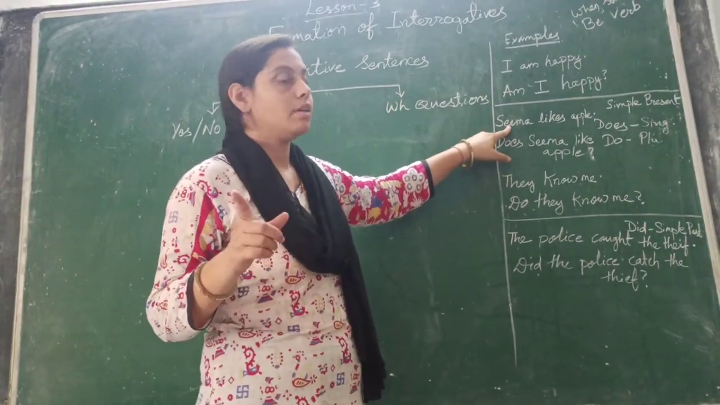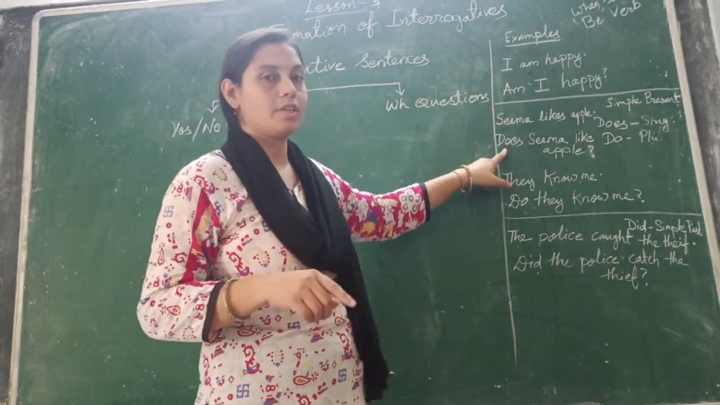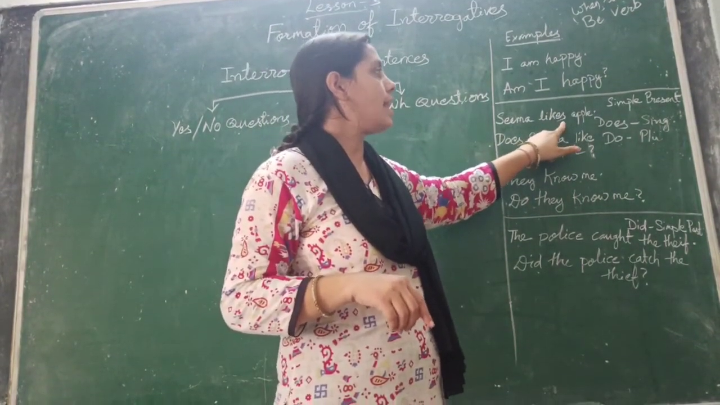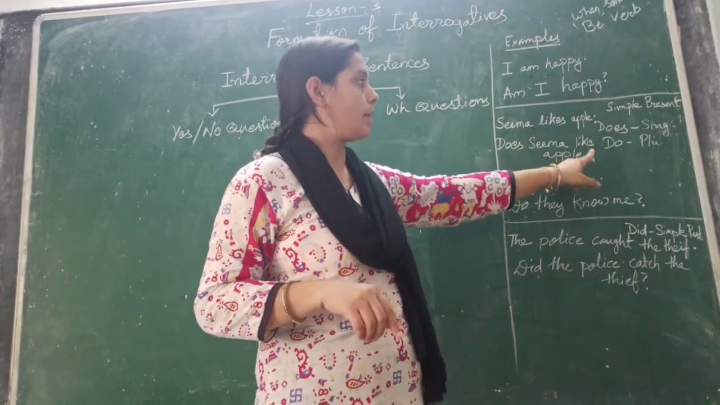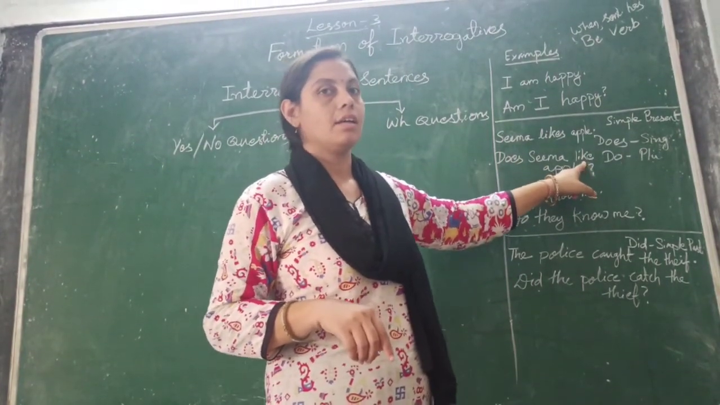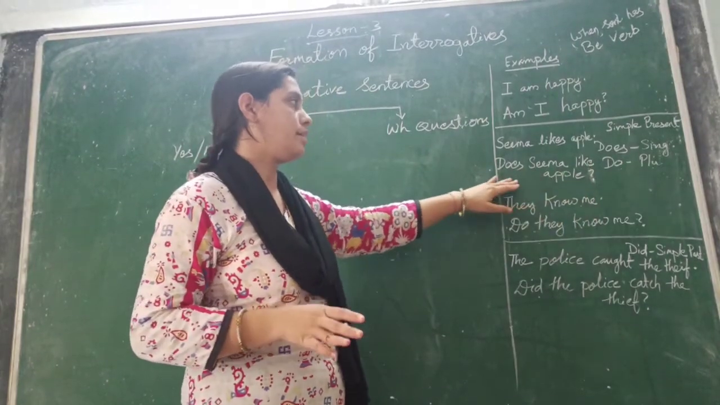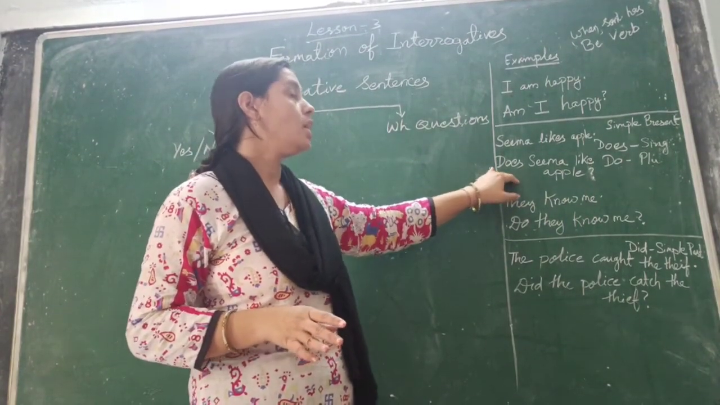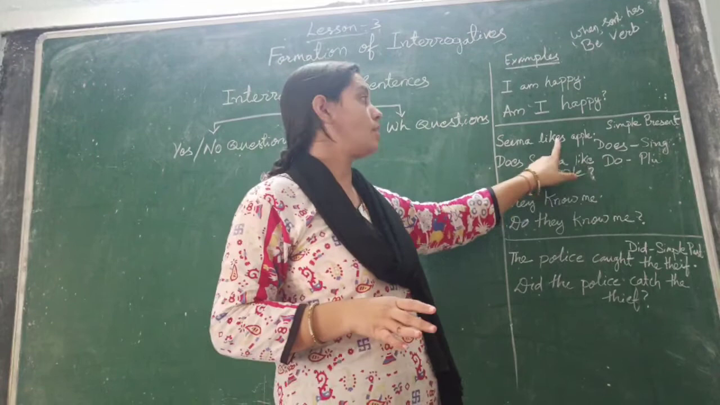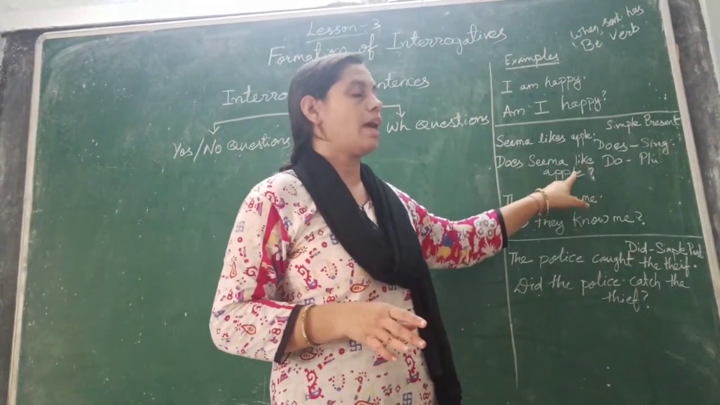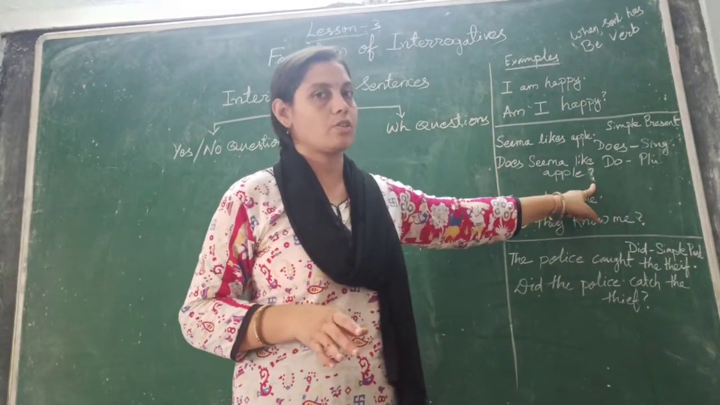Here you see this. Seema is singular. That's why I have written here does. And this likes, L-I-K-E-S, likes will become like. Here all are making a mistake. So be careful while writing the question. What you have to write? You have to write like, not likes. So does Seema like apple, and then after that a question mark.